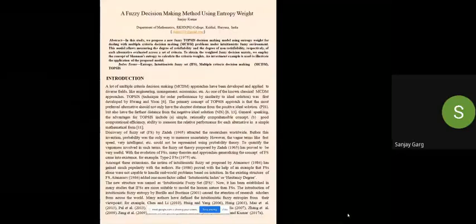Introduction. A lot of multiple criteria decision-making approaches have been developed and applied to diverse fields like engineering, management, economics, etc. As one of the non-classical MCDM approaches, TOPSIS, the technique for order performance by similarity to ideal solution, was first developed by Hwang and Yoon.